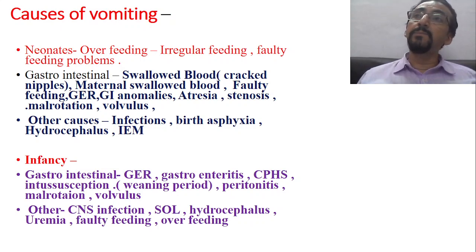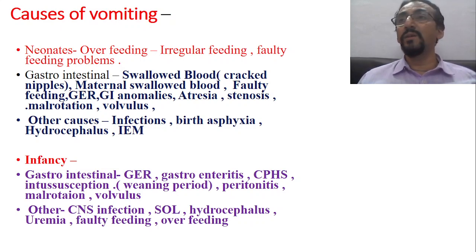Second, even in the postnatal period, sometimes the baby may vomit blood. When is that possible? Yes, if the mother is suffering from cracked nipples. Through the cracked nipples, when the baby is sucking, some amount of blood may go inside, and when the baby vomits, this blood may also come out. So this may create some confusion. Immediately after birth, everybody knows it may be swallowed maternal blood, but if it is happening after 10 or 15 days, the most common cause is cracked nipples. The mother is feeding the baby with cracked nipples, so when the baby is sucking, some amount of blood is also swallowed, and that may be vomited.